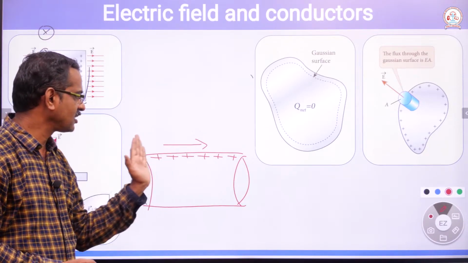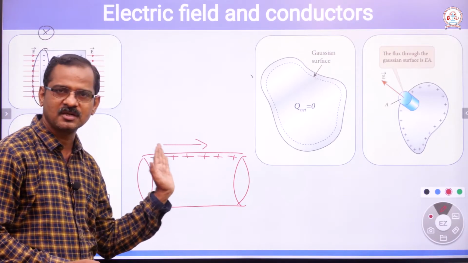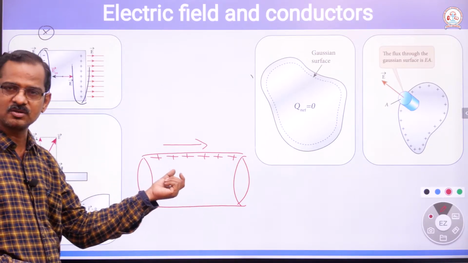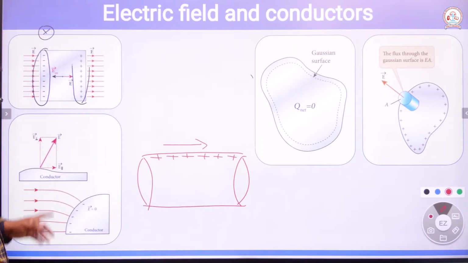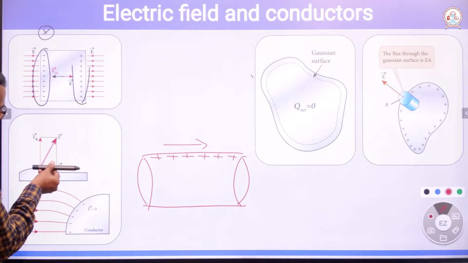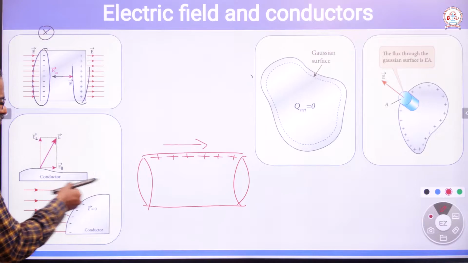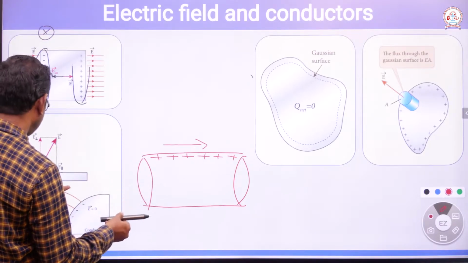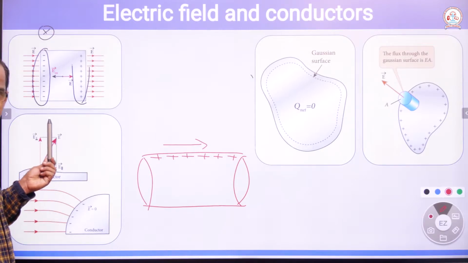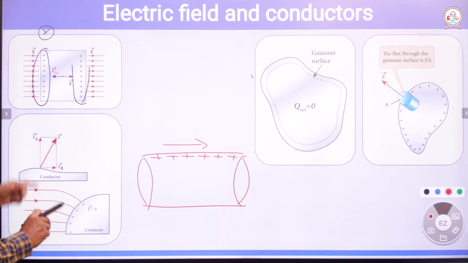Then what could happen? The charges must start to move, but it is not taking place. It is against electrostatic equilibrium. If the electric field is parallel, the charges must start moving, but it is not taking place. Therefore, the electric field will act normal to the surface. That's what we understand from this.